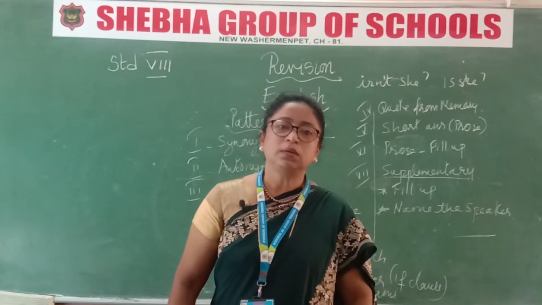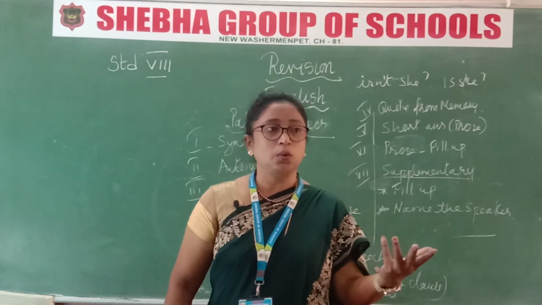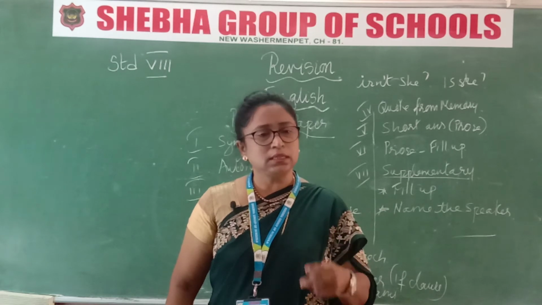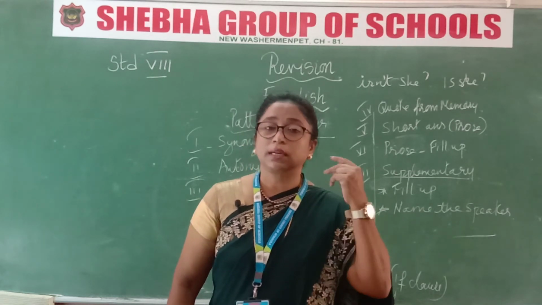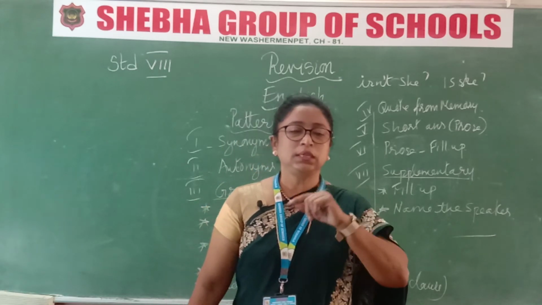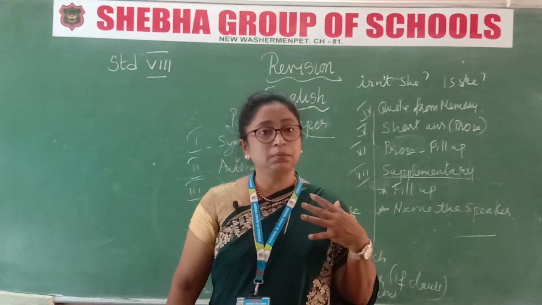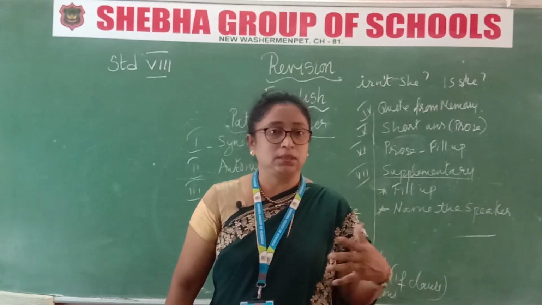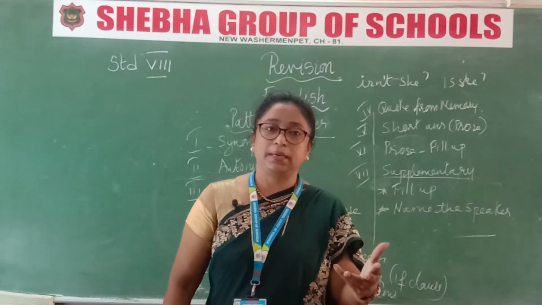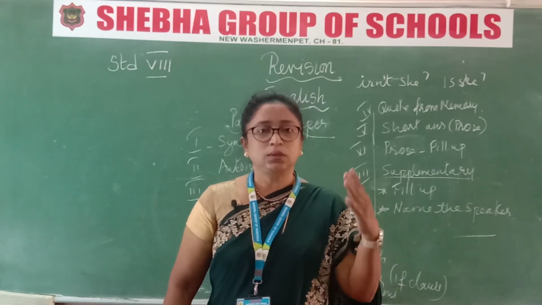Now finally we come to the exclamatory sentence. What is an exclamatory sentence? You see the exclamation mark, with words like wow, oh, alas. In exclamatory there are two types. One is exclaiming happily, and the other is exclaiming sadly. So, he said, hooray, I won the match. Hooray is showing happiness. So how will you write the indirect speech? He exclaimed happily, joyfully, that he had won the match. Got that now?